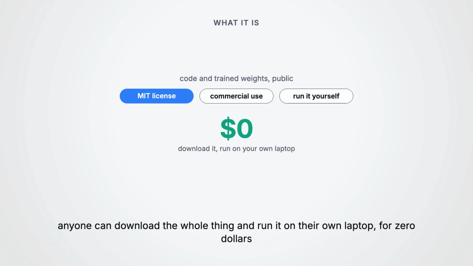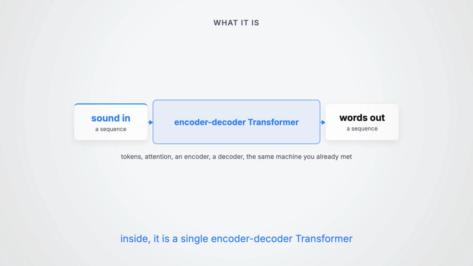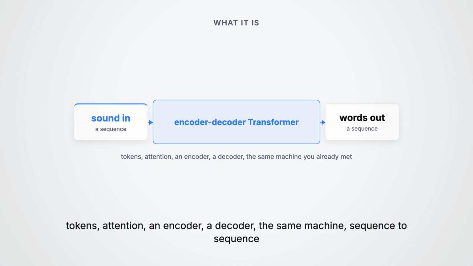And inside, it connects to everything else on this channel. Whisper is a single encoder-decoder transformer. If you have heard us explain language models, that should ring a bell. Tokens, attention, an encoder, a decoder, the same machine, just sequence to sequence, a sequence in and a sequence out. Here a sequence of sound goes in and a sequence of words comes out.